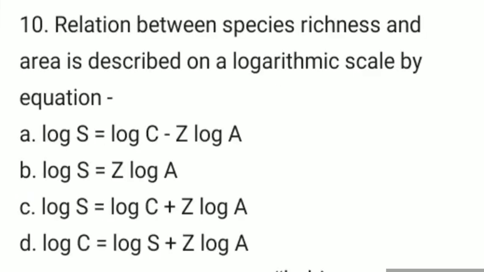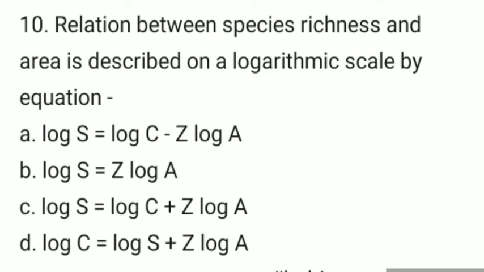Next, question number 10. The relation between species richness and area is described on a logarithmic scale by the equation, where S is species richness, A is area, Z is the slope of the line, meaning regression coefficient, and C is the y-intercept. It indicates the species-area relationship.